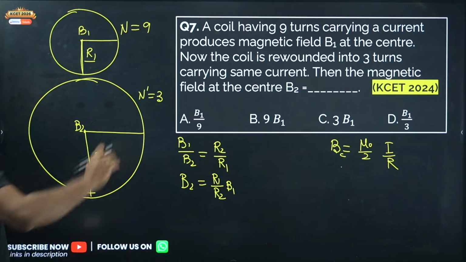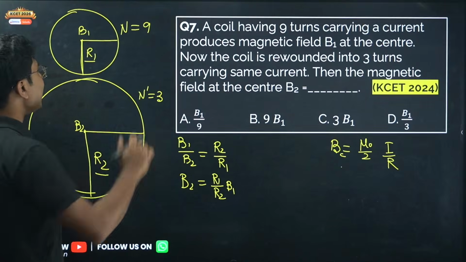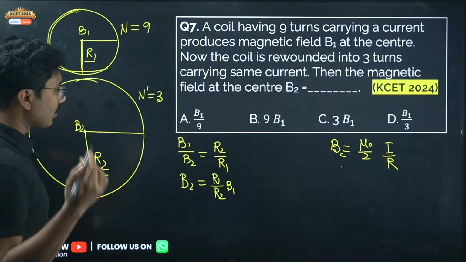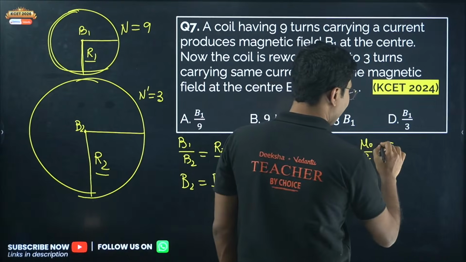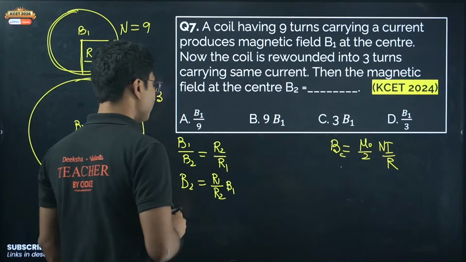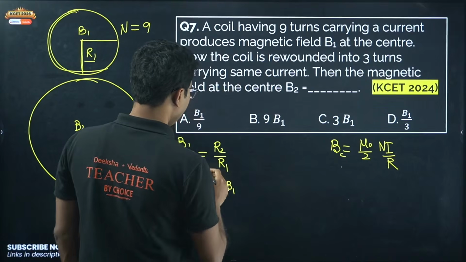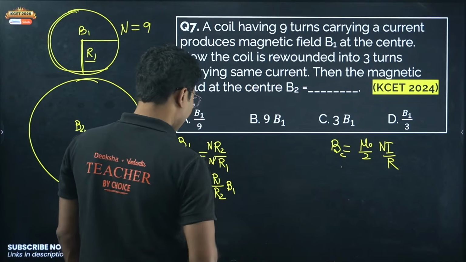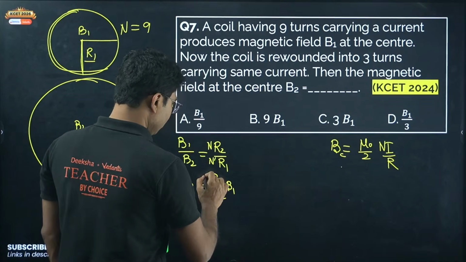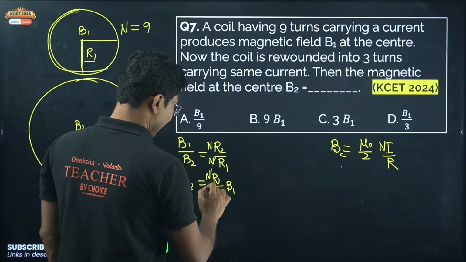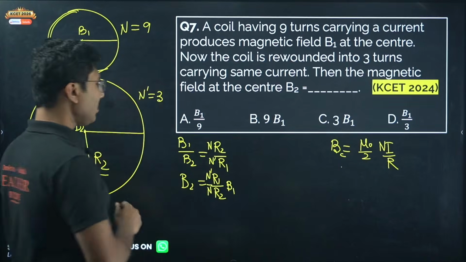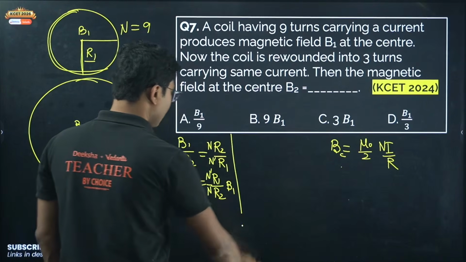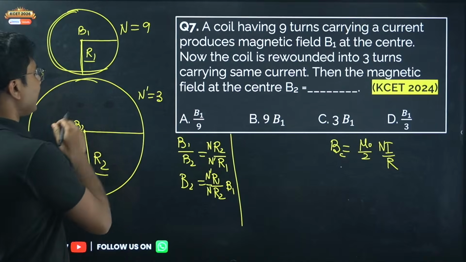So how to find the relationship between R1 and R2? Very easy. Here number of turns was 9. One more thing I forgot, it will be N I. Okay, number of turns is also important over here. So it will be N by N dash. Okay, so it will be N dash by N. Okay, number of turns is also proportional, right? This is for one single loop. Now what? You have to find R1 and R2.